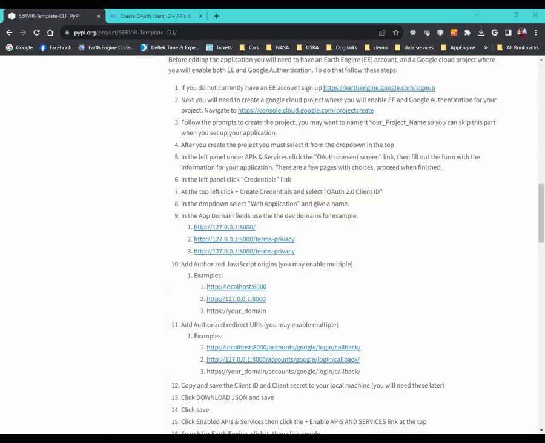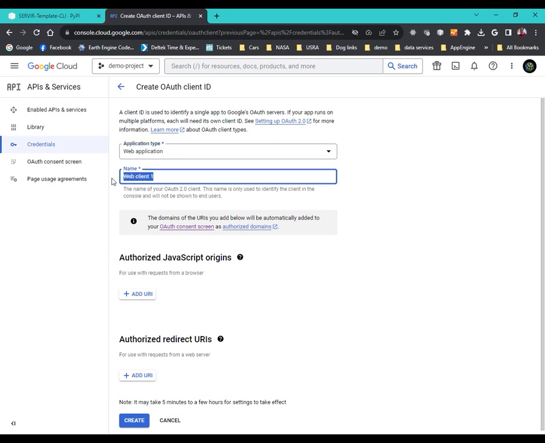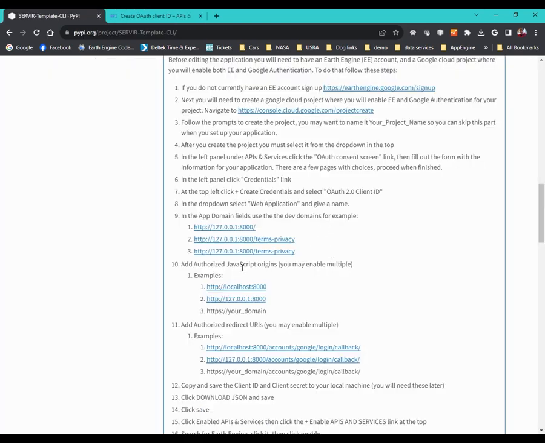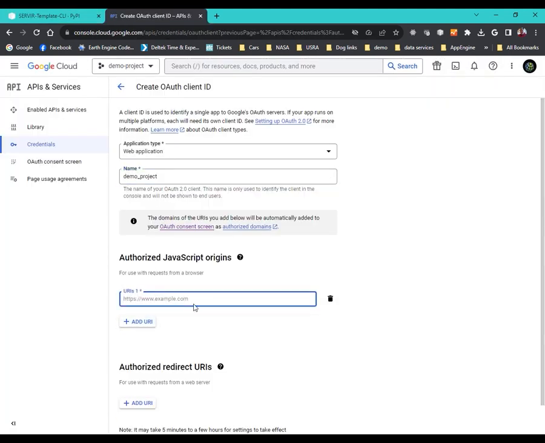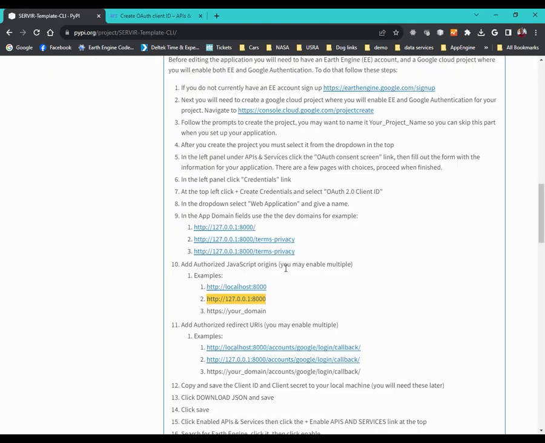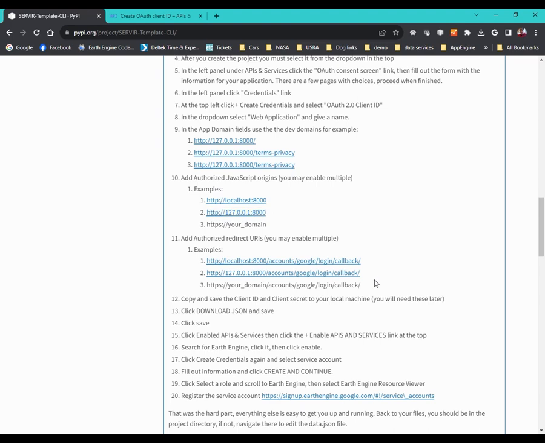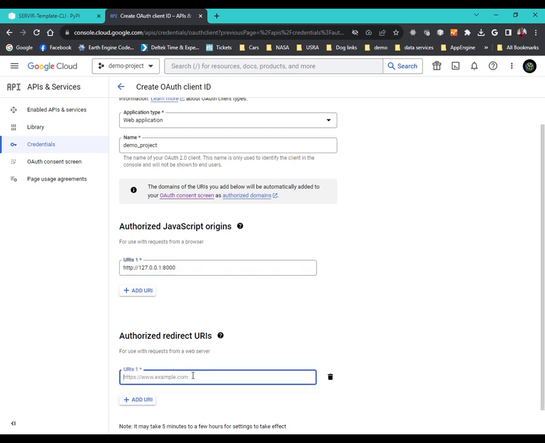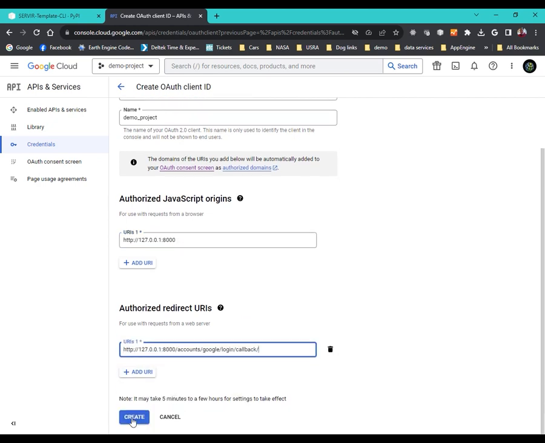And it says to give it a name. Demo project. Authorized JavaScript origins. Those are listed over here. We are going to use the 127.0.0.1. Authorized redirect URLs. Again, we're going to use this one. And then we can create.